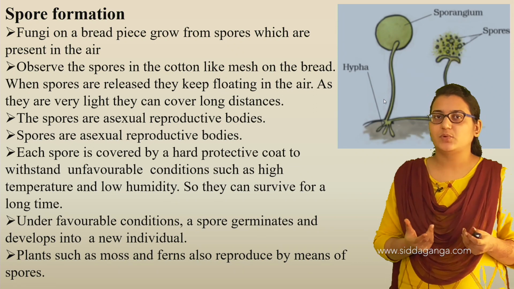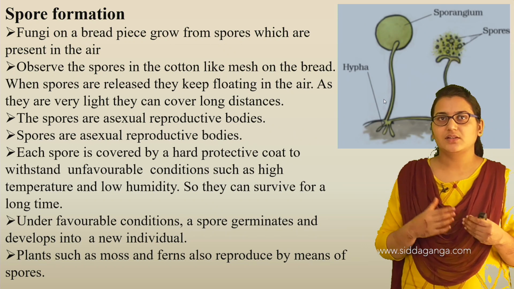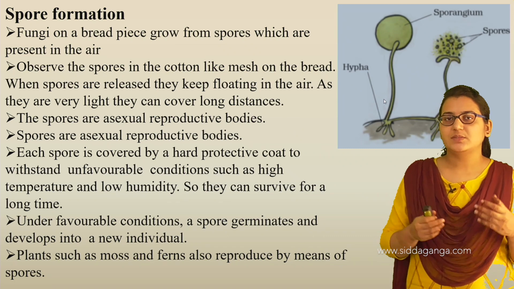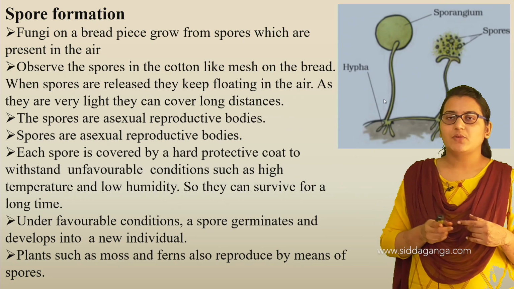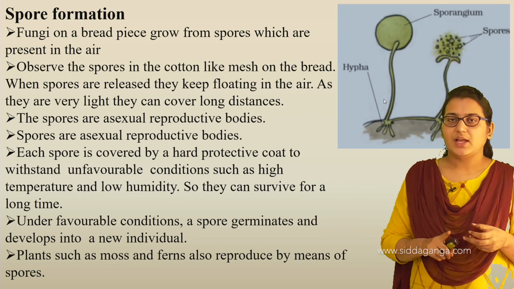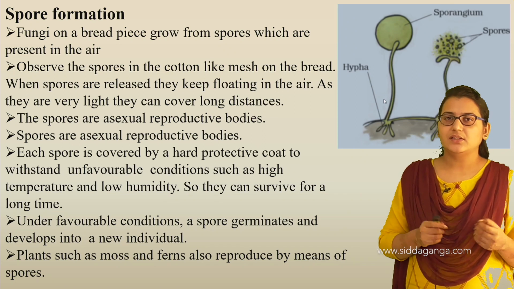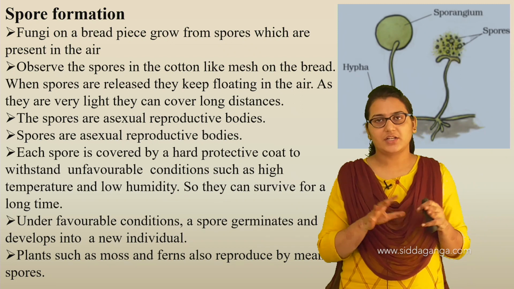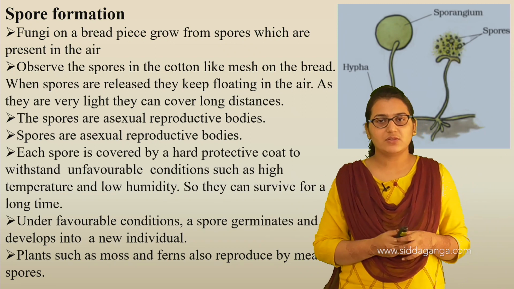Why is it protective? Because when the climatic conditions are adverse, they can still survive because of this protective coat. The coating of their body protects them from high temperature and low humidity. And when they find favorable conditions, when they sense that the condition is good enough to grow, they start multiplying.